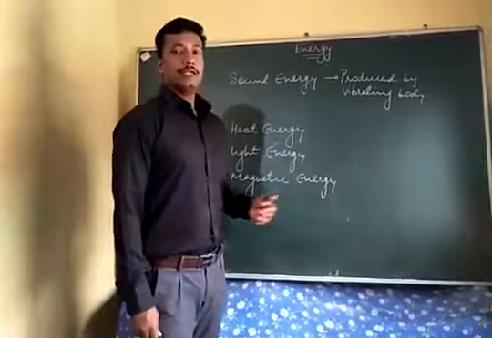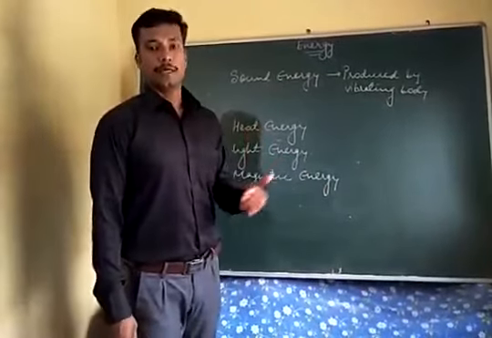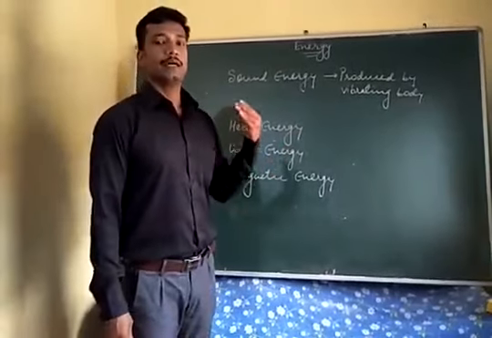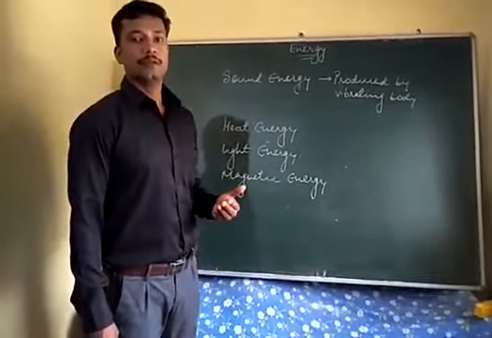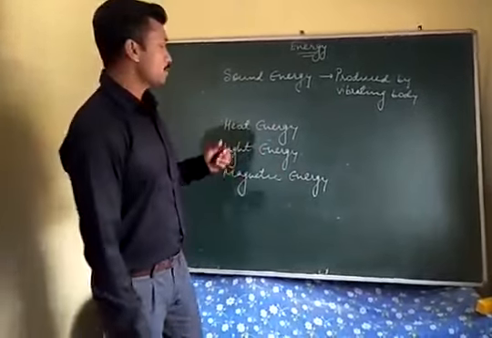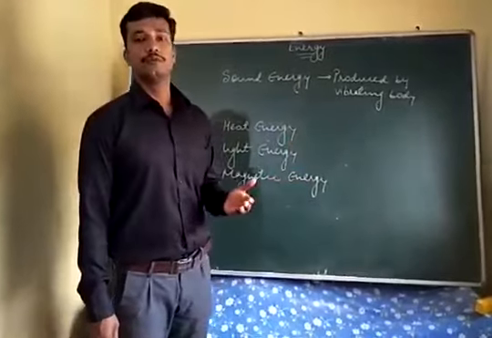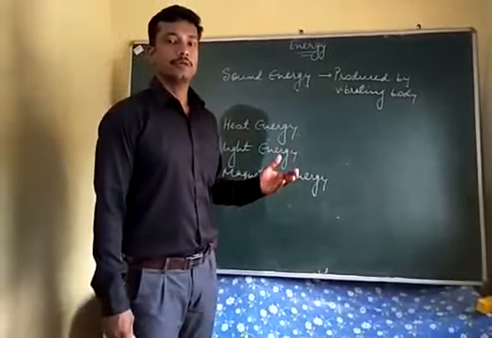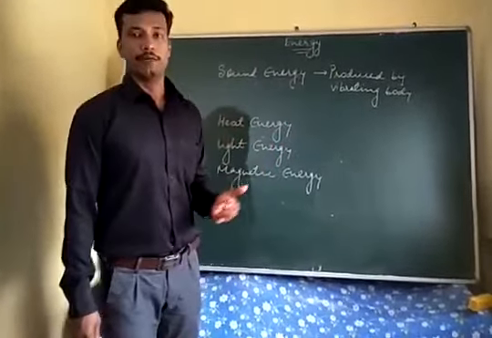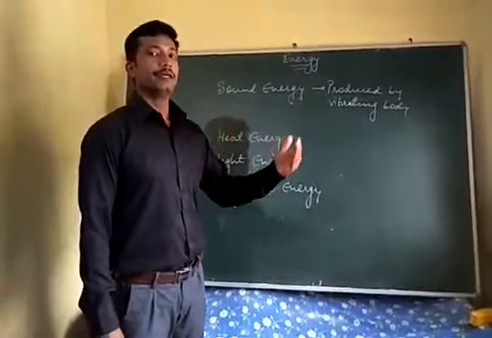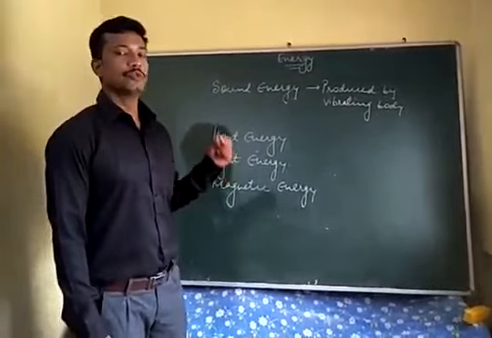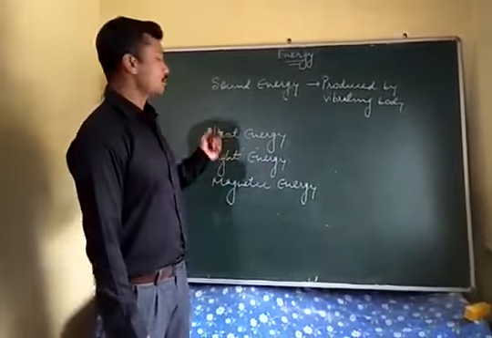Then you have magnetic energy. It is the energy stored in a magnet, and due to this stored magnetic energy, a magnet can attract iron pieces, cobalt and other magnetic materials. Sometimes a magnet can also be used for various work, like in the electric motor in the fan, and many other electrical devices that rotate do so due to the electric motor, which consists of a magnet.